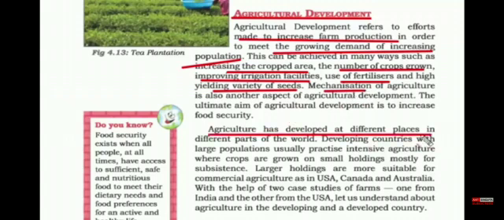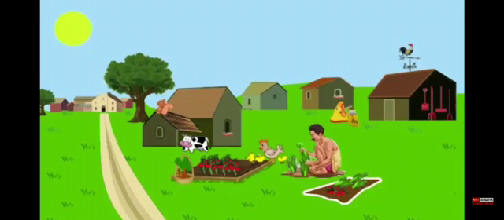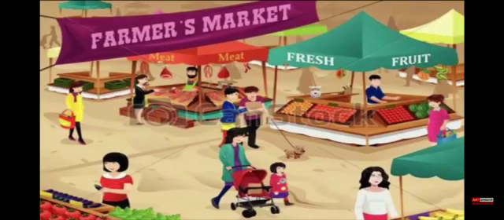So developing nations and developed nations both have different ways of developing their agricultural sector. For example, India is a developing country and our population is a lot. So we practice mostly intensive agriculture. In intensive agriculture, you grow crops on a small land and mostly for feeding your household members. After that, if you have anything left, you go to the market and sell it.